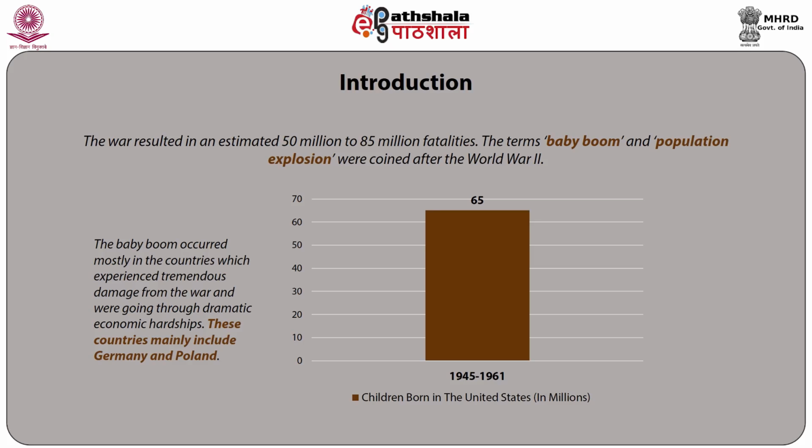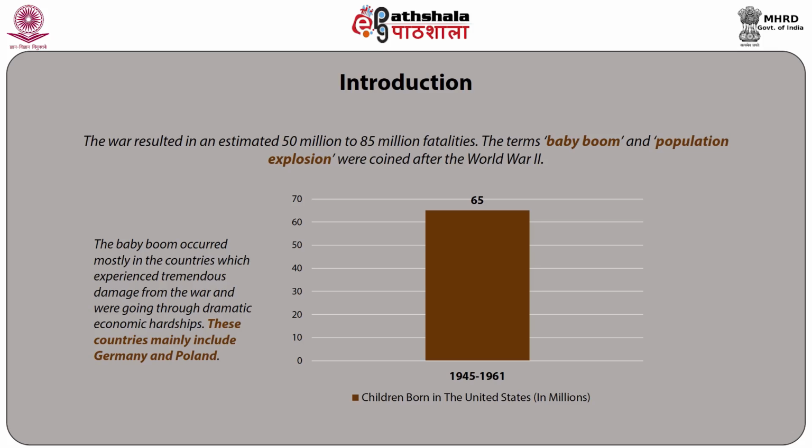The terms baby boom and population explosion were coined after World War II. The baby boom occurred mostly in the countries which experienced tremendous damage from the war and were going through dramatic economic hardships. These countries mainly include Germany and Poland.